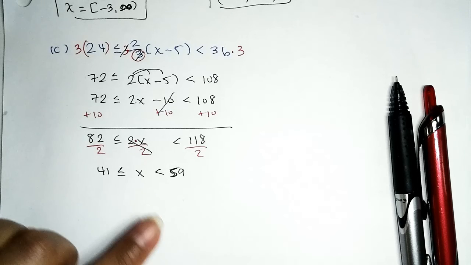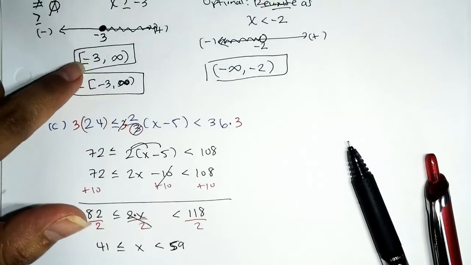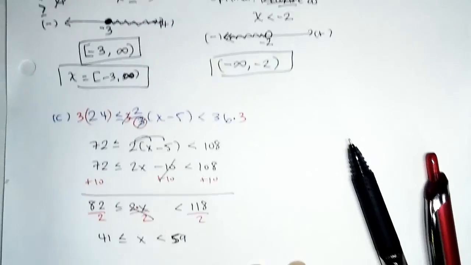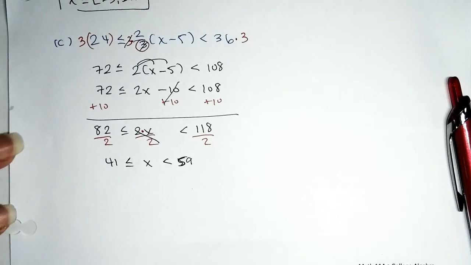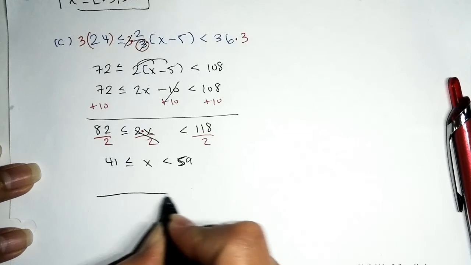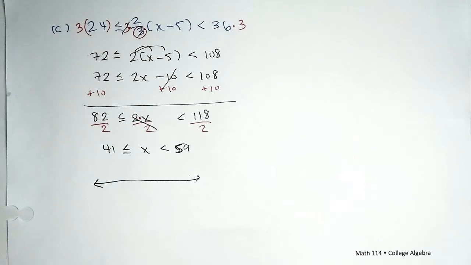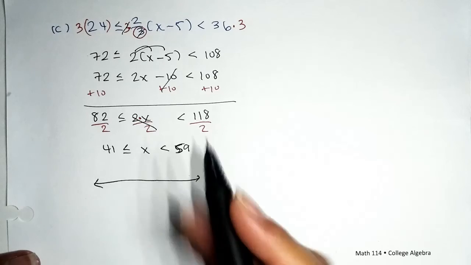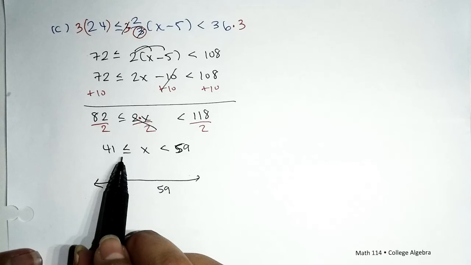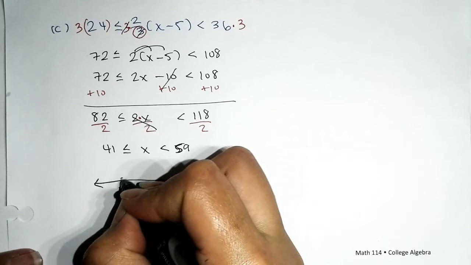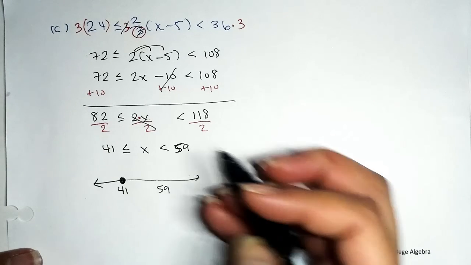So I'm going to show you 2 ways to graph the solution set. Again, graphing is optional. If you can just see the interval, go straight from inequality to interval notation. One is just going straight to graph, and the other one is by breaking it down. Okay, so we have a line. There's no number highlighted, so I'm not going to highlight anything just yet. The endpoints are going to be 41 and 59. 41 is part of the solution set because we have the equal to part, so we can graph it. 59 is not part of the solution set because we don't have the equal to part.